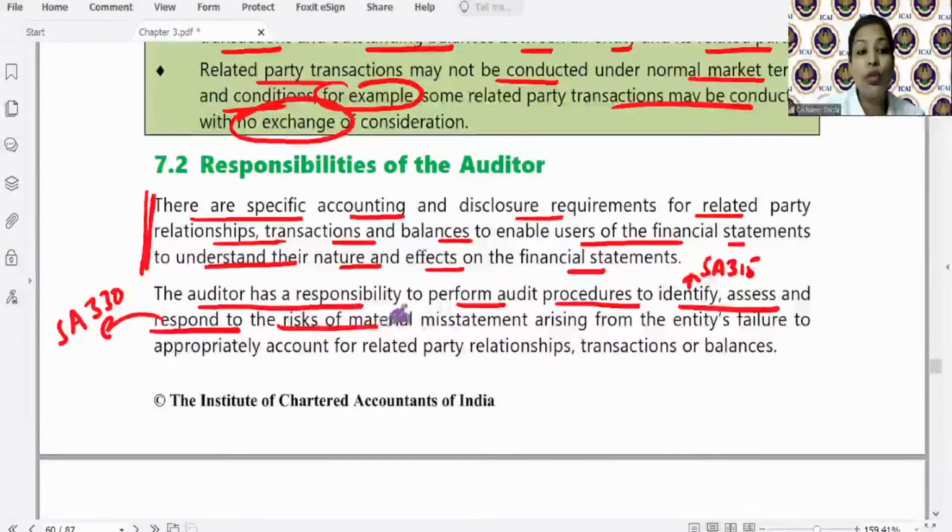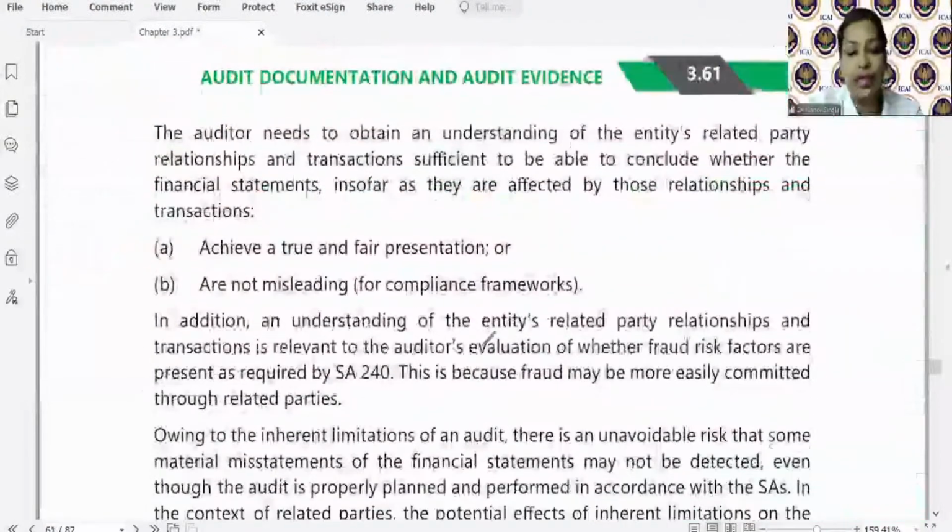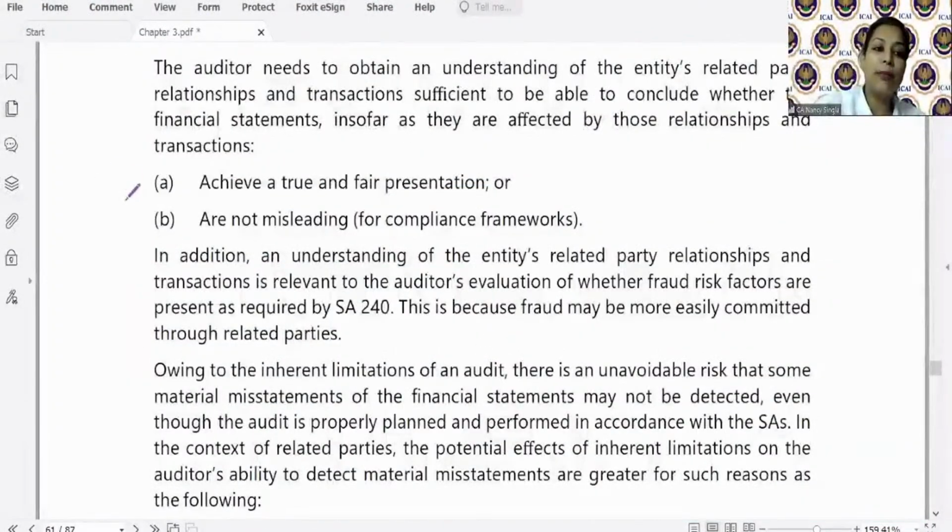Clear? To the risk of material misstatement arising from the entity's failure to appropriately account for related party relationships, transactions or balances. Right? So ultimately what does the auditor have to report? Whether the financial statements reflect a true and fair view, and also with respect to what? Related party.